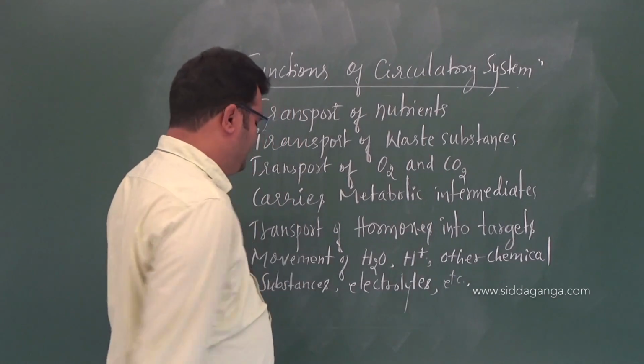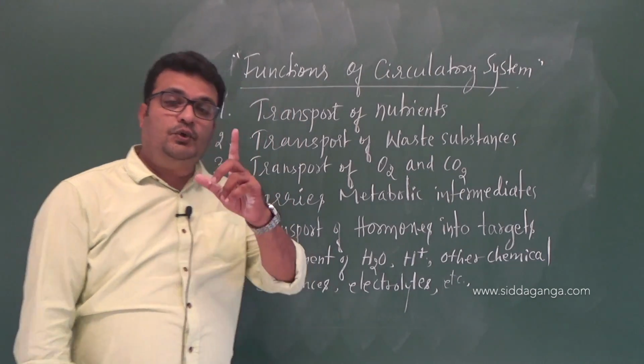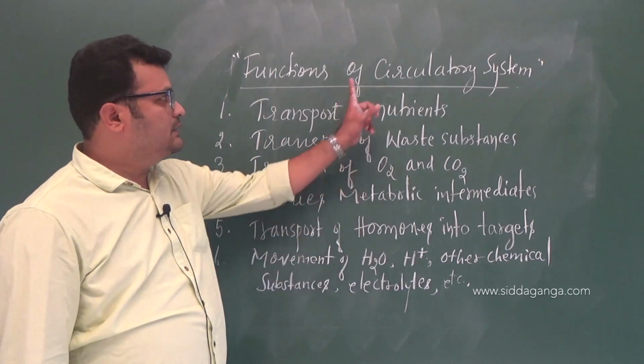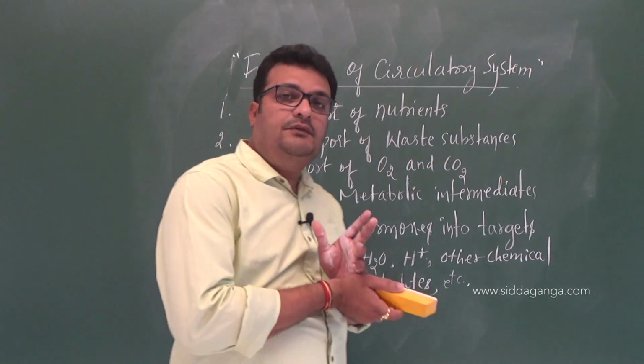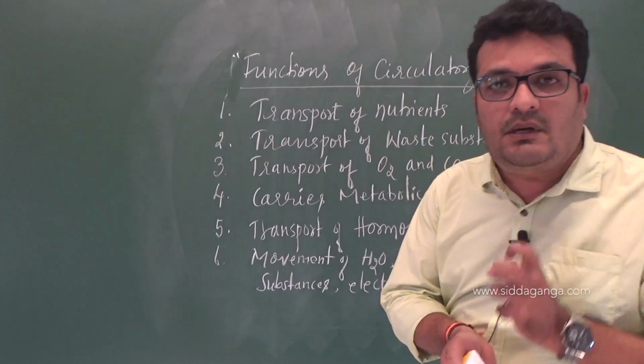All these things are controlled by the circulatory system. These are the different functions of the circulatory system you need to remember.